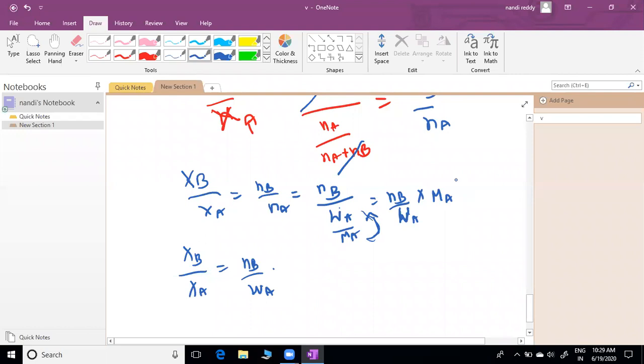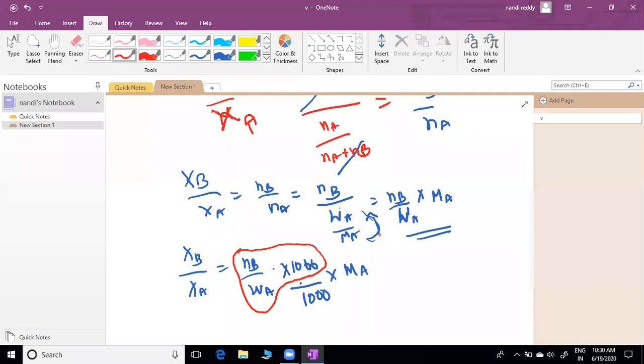Are we multiplying by 1000, sir? Does anything change? 1000 by 1000 we are multiplying. If we cancel this 1000, again you will get the same expression. If both sides are multiplied by the same value, nothing is going to happen. It is only for mathematical purposes. Now we can see, Nb by Wa. What does Wa mean? A solvent or solute? Wa means solvent. W means weight of solvent.